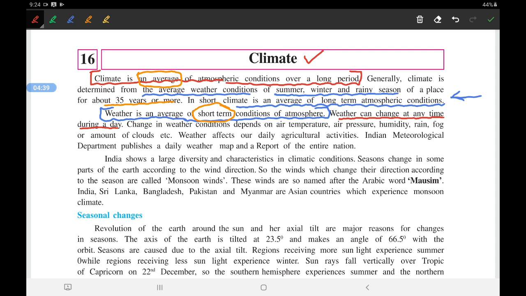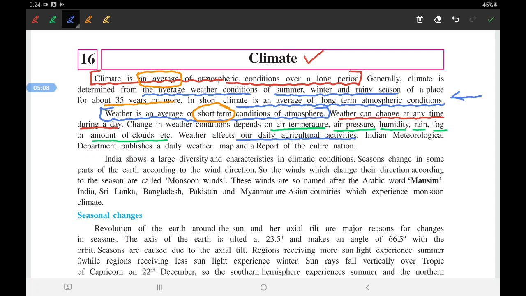Change in weather condition depends on air. See, what are the factors that will determine it? The change in the weather condition depends on air temperature, air pressure, humidity, rain, fog, or amount of clouds, etc. Weather affects our daily agriculture activities also.